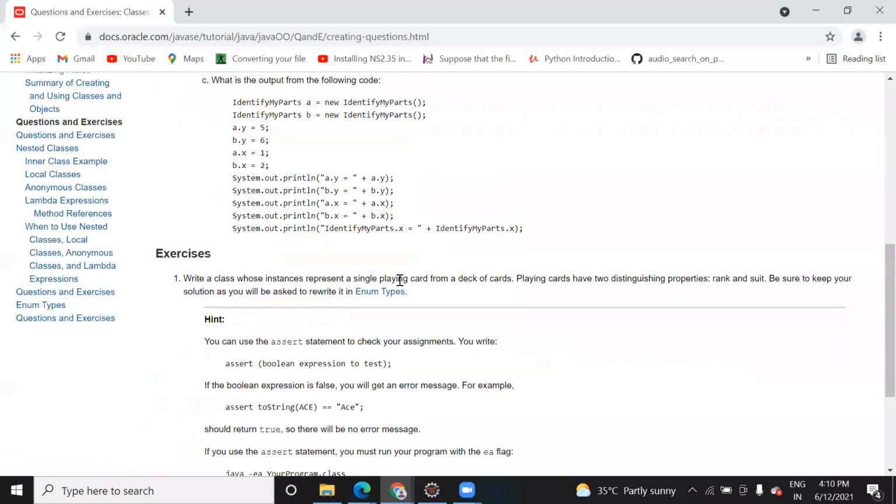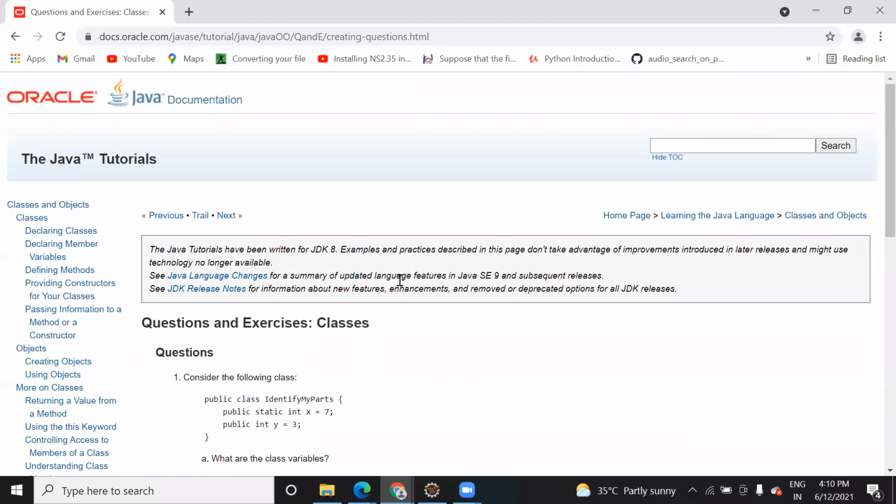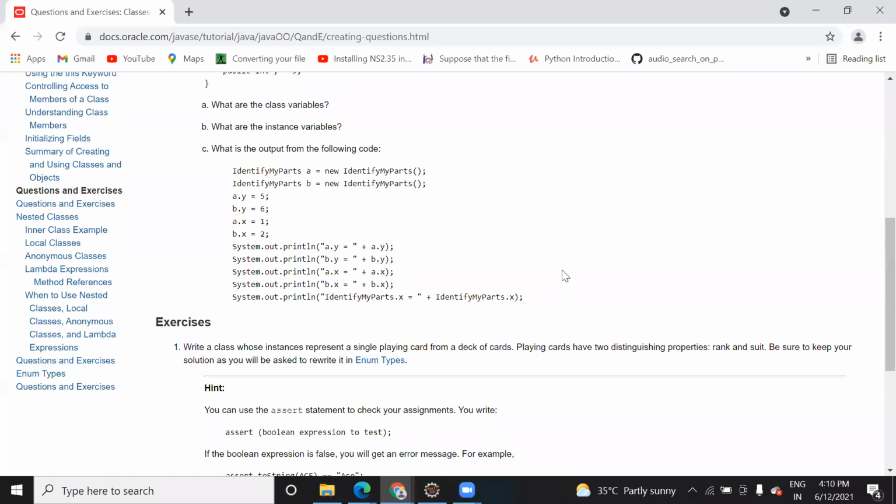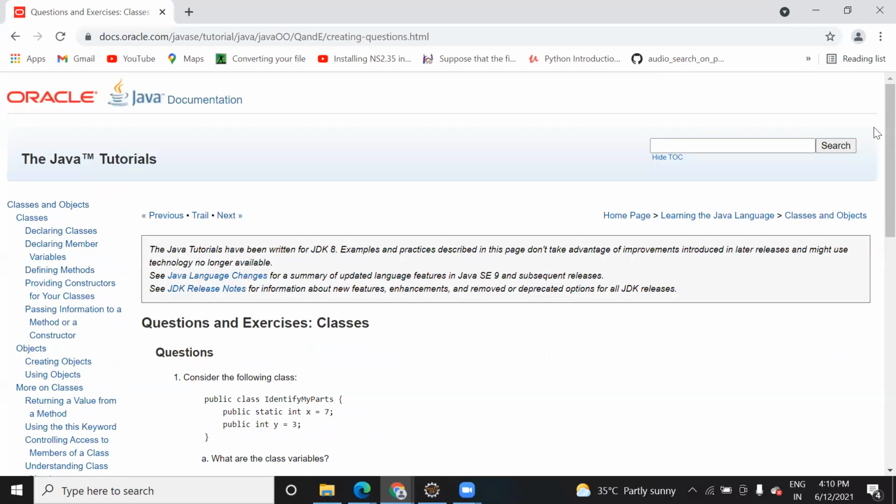Are you solving the exercises of this Java docs? Which one? The document. Means the different exercises given on this website, regarding classes, instance variables, or nested classes. Are you giving time to solve this? Yesterday I didn't have time, so I'll try to do it today.